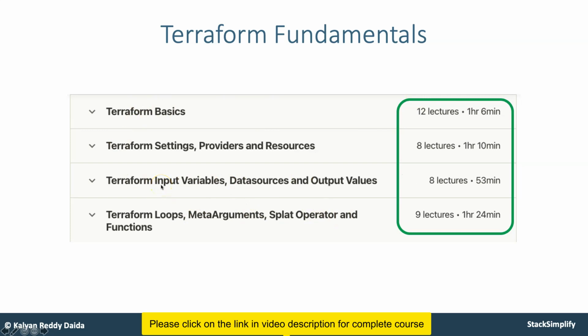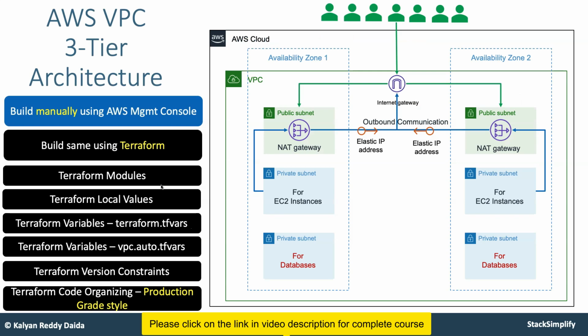Once you are very good hands-on with Terraform, you will move on to the real world implementation, which is nothing but writing the Terraform configuration for an AWS VPC 3-tier architecture. Before writing the Terraform configuration, you should know how to implement that VPC, creating a VPC and creating a NAT gateway, all those things. So first you will build a VPC manually using the management console, and then you will move on with implementing it using Terraform.